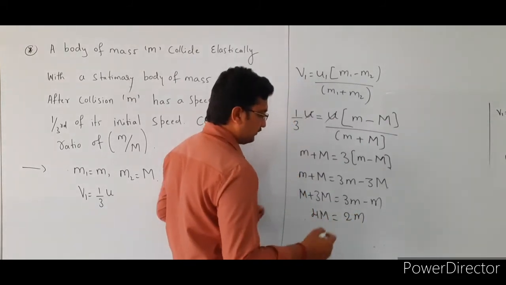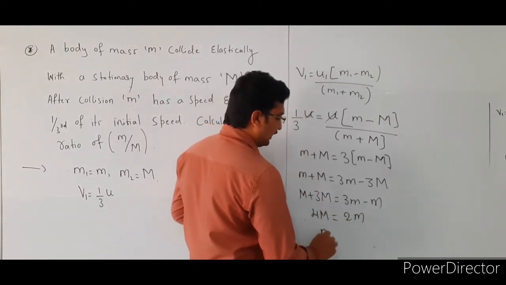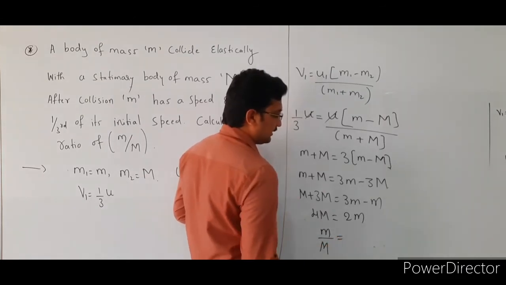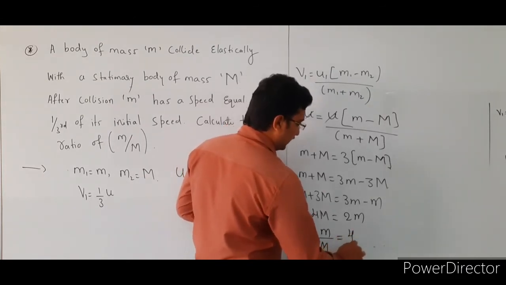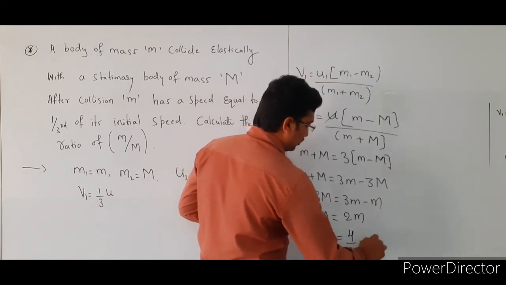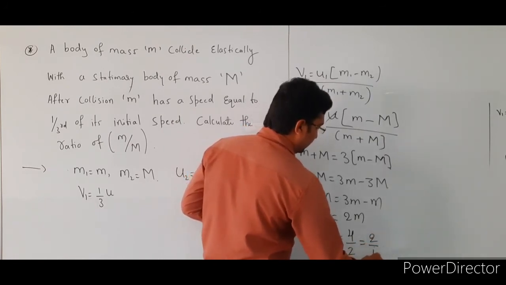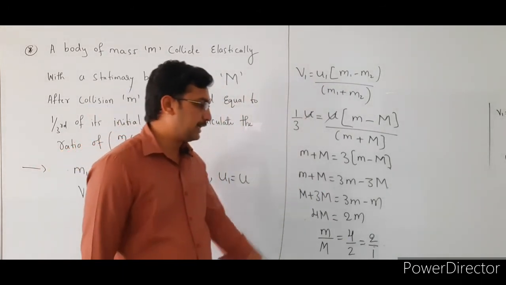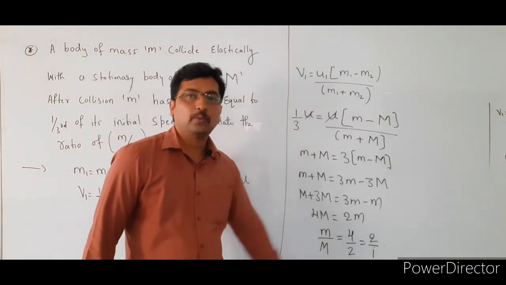From this relation, small m by capital M is equal to 4 divided by 2, which is 2 divided by 1. So the ratio of small m to capital M is 2 by 1.